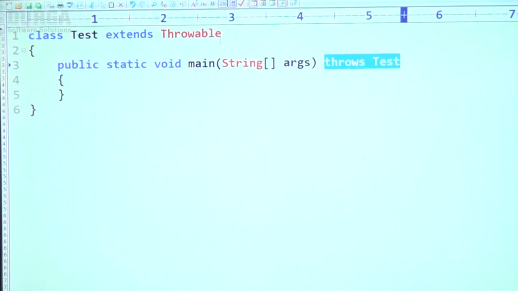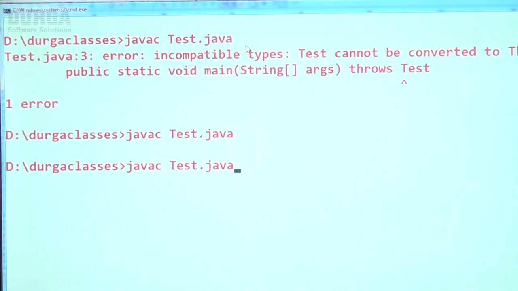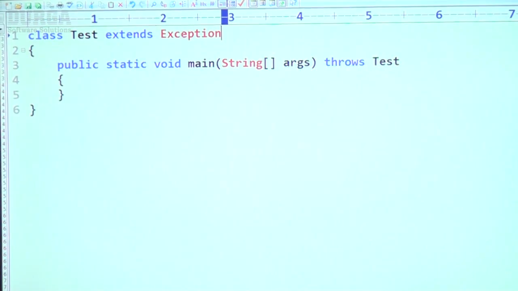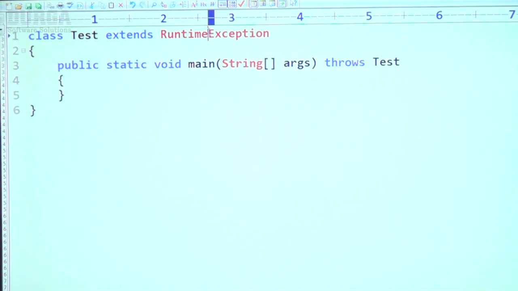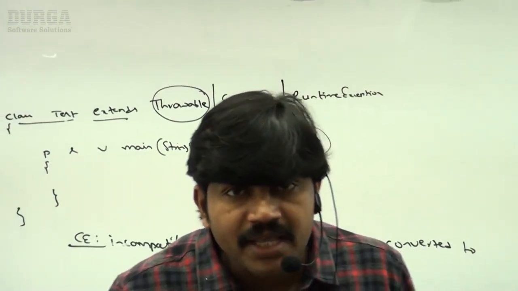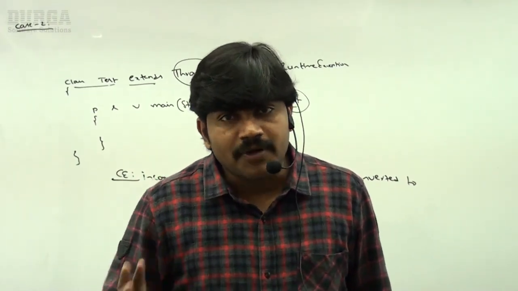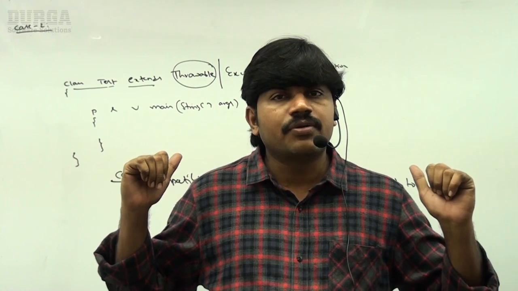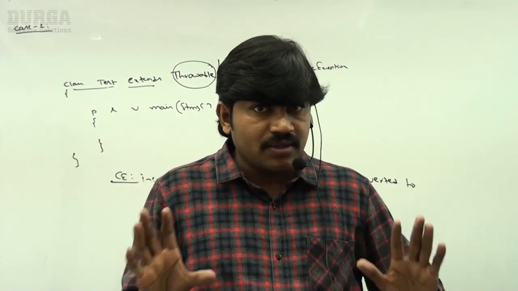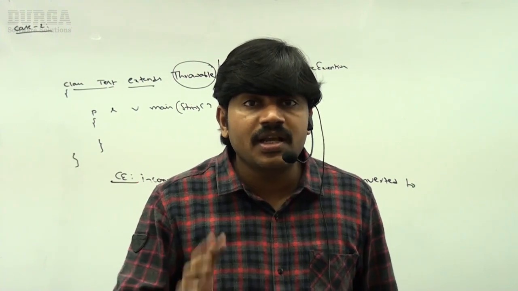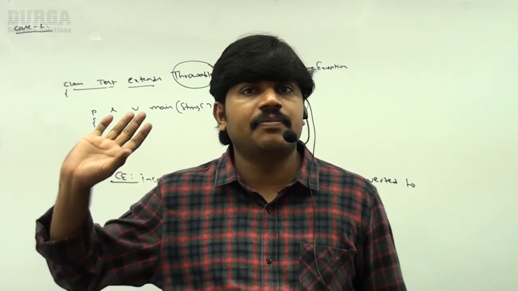It need not be throwable; I can take exception also. If I take exception, the code is still valid. Instead of exception, if you want, you can take runtime exception also. No issue, it is syntactically valid. So we can use the throws keyword only for throwable types. By mistake, if you use it for a non-throwable type, immediately you are going to get a compile time error. This rule is applicable even for the throw keyword. Throw and throws can be applied only for throwable types, but not for the remaining types.